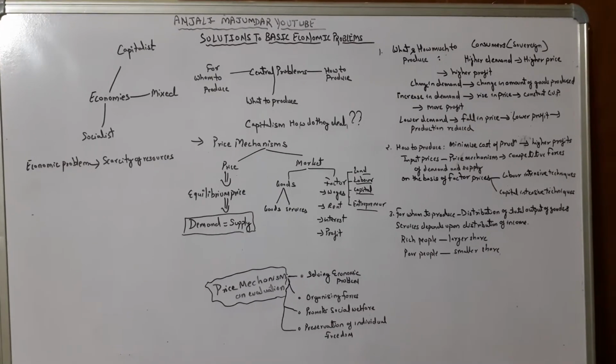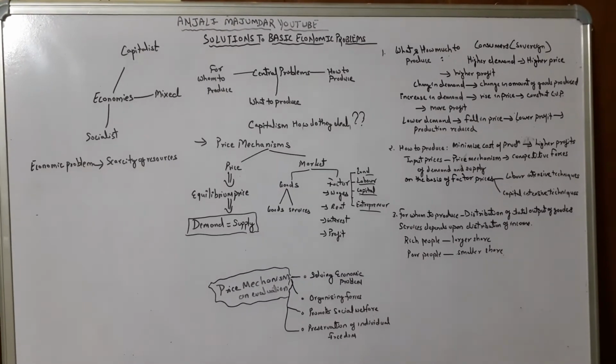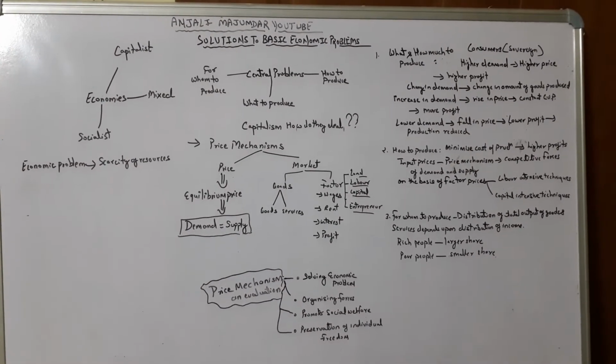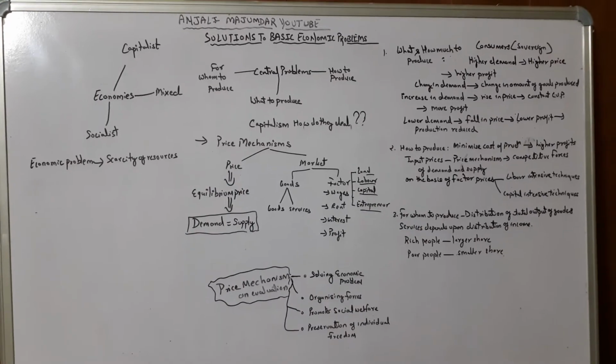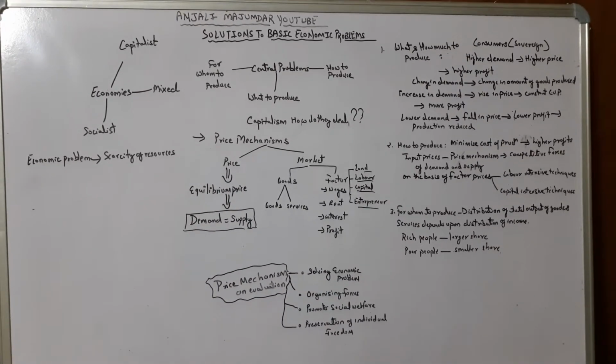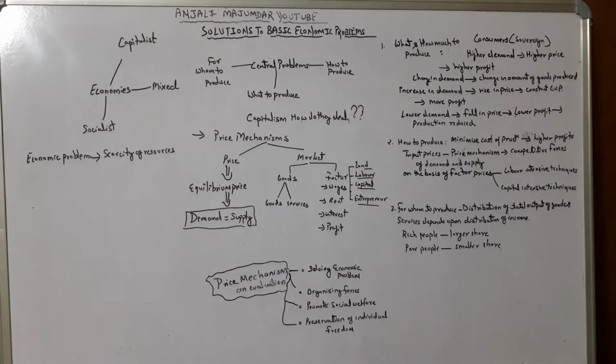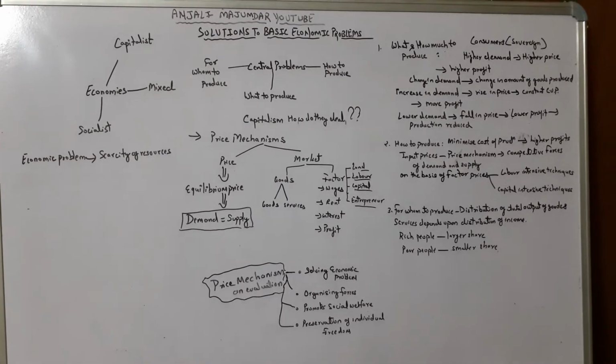It is a natural phenomenon that human desires are unlimited, whereas the resources we have to fulfill those desires are limited. This is exactly the major reason behind the economic problem.